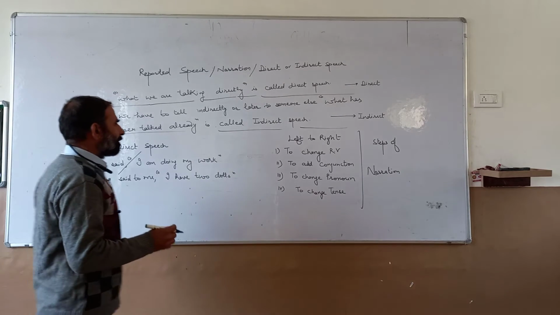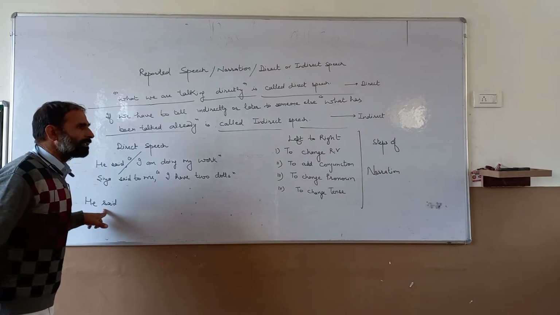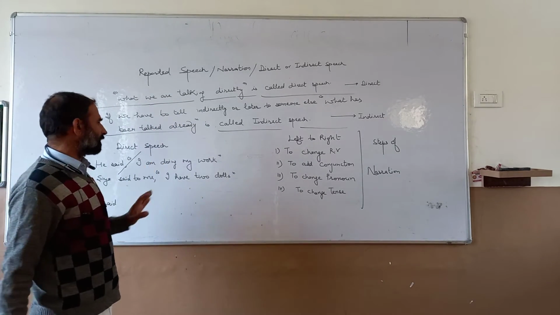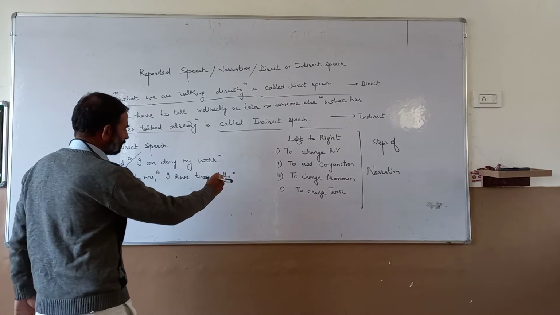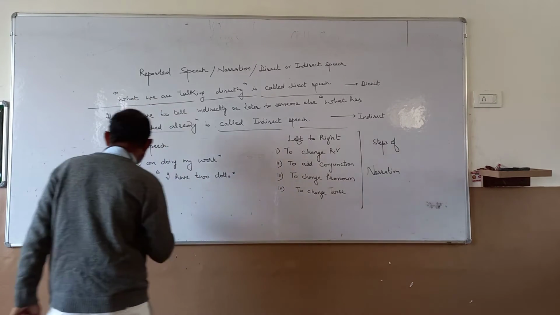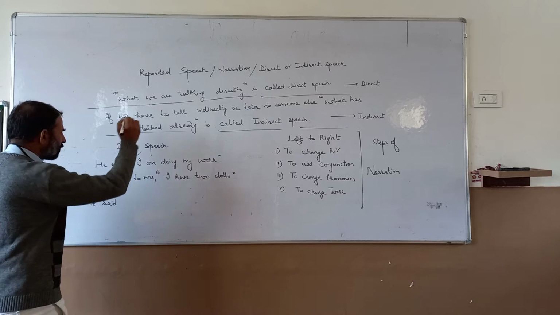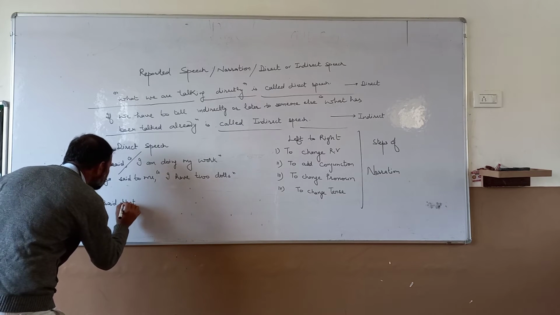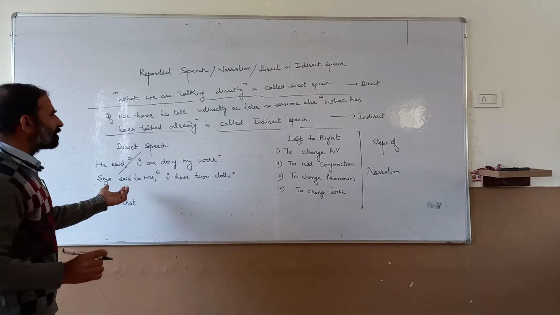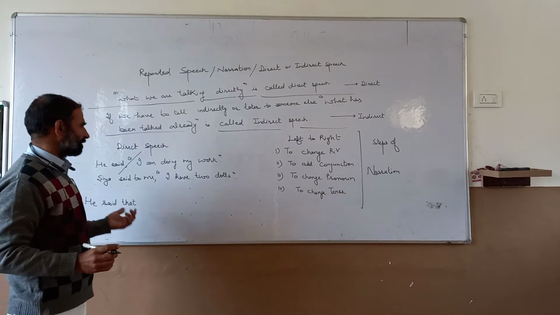Clear? First, we have to change the reporting verb. Here, an object is not given, so there is no need to change the reporting verb; it stays as it is. Next, to add the conjunction: where the commas and inverted commas are, we put the conjunction. If the statement is positive, then we put that.